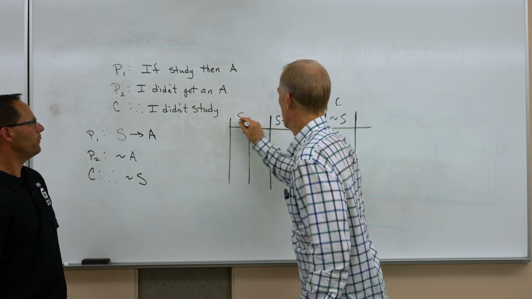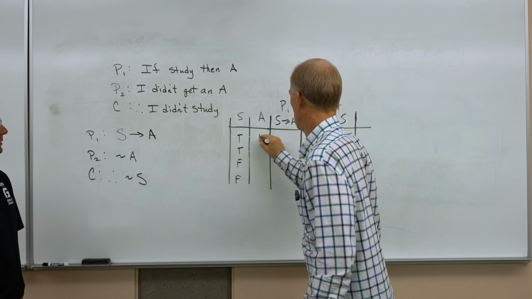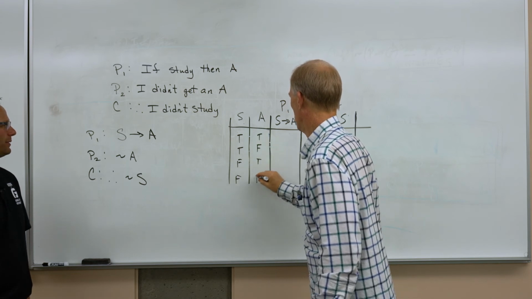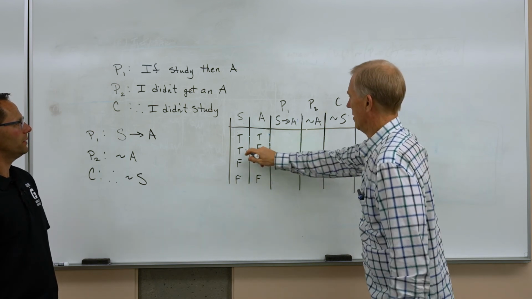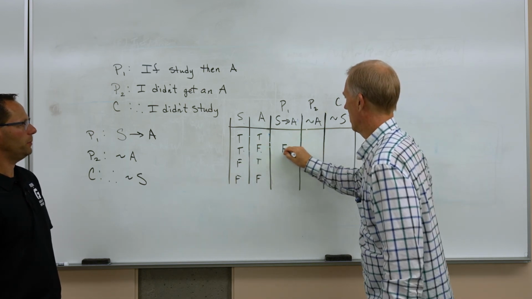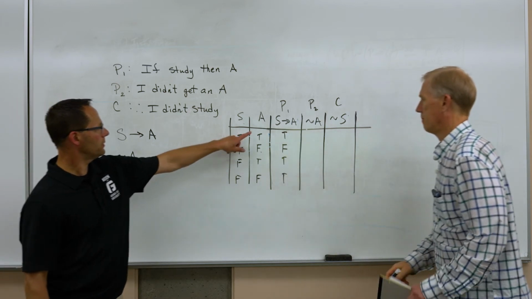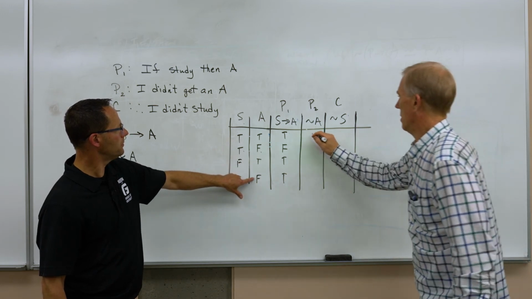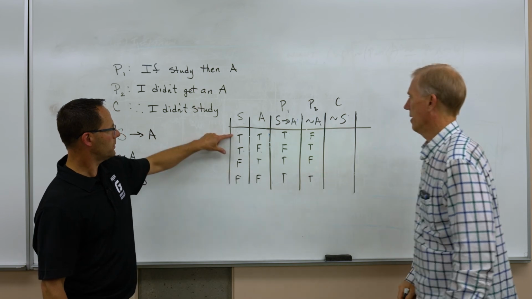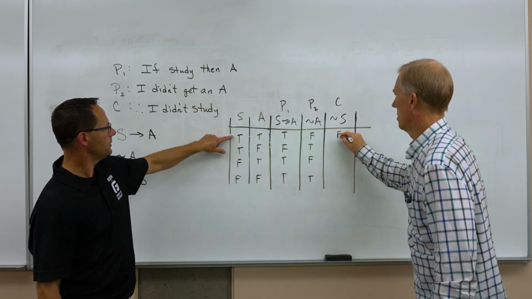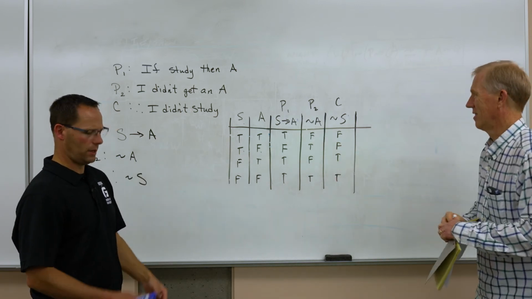We got a backfill, like always. We got S, we got A. True, true, false, false, true, false, true, false. Okay, here we go. True, false. I don't like that one. That's the lie, right? That means these guys are true. Did I do it correctly? Yeah, perfect. Turn those around for not A: false, true, false, true. Turn these around for not S: false, false, true, true. Perfect.